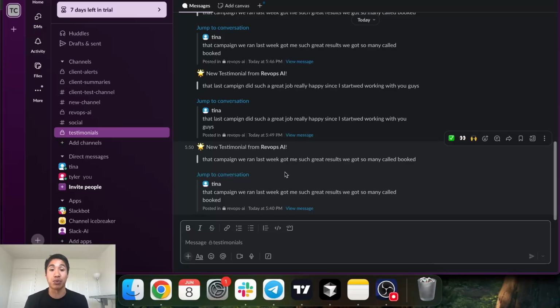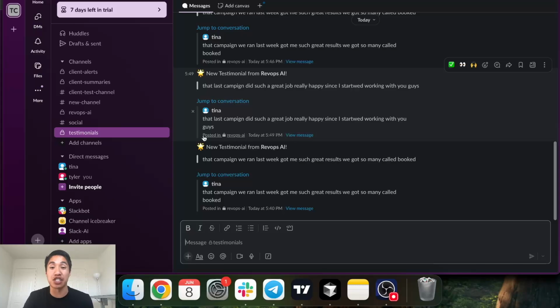Also, this AI system will track for potential testimonials. So whenever a client says something really good, you get notified, and that way you can screenshot it, put it on Twitter, put it on your website, whatever you want to do.